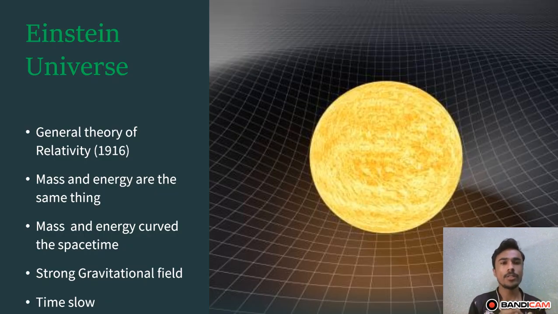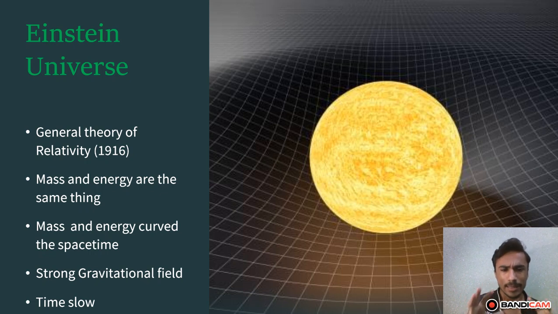Now come to the Einstein universe. In 1916, Einstein proposed a theory which is known as the general theory of relativity. It is the most beautiful theory in all of physics, which explains gravity in a different way than Newton did before. And according to the special theory of relativity, mass and energy are the same thing, by the equation E = mc², which was proposed by Albert Einstein.